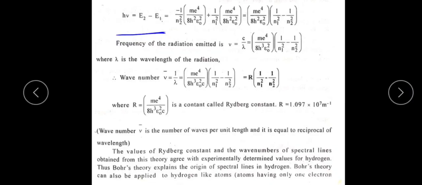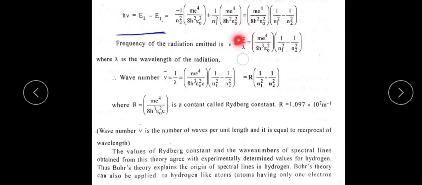Then the wave number, which is represented by nu bar, is equal to the reciprocal of wavelength, that is 1 divided by lambda. So 1 divided by lambda is equal to m e raised to 4 divided by 8 h cube epsilon naught into c, because we already know that c by lambda is equal to this value, but we want only 1 divided by lambda.